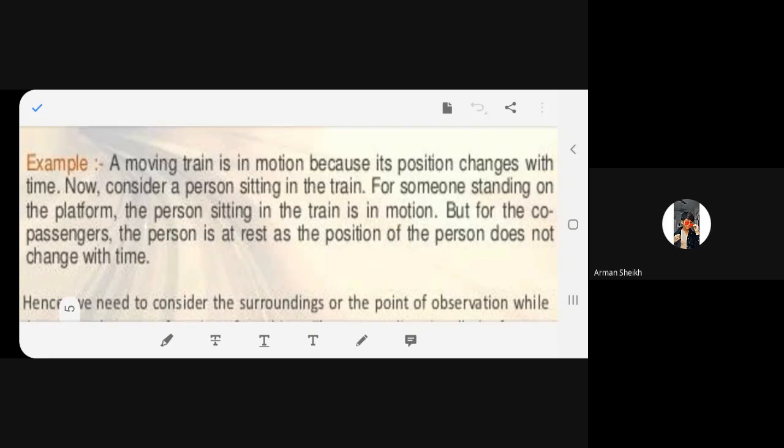Do you understand now? For any motion, there should be a change in position. So in the train itself, the train is moving. That means even you are moving, you are in motion, but actually you are not in motion. Why? Because you have not changed your position. You are seated on a seat. Do you understand? Yes, ma'am.